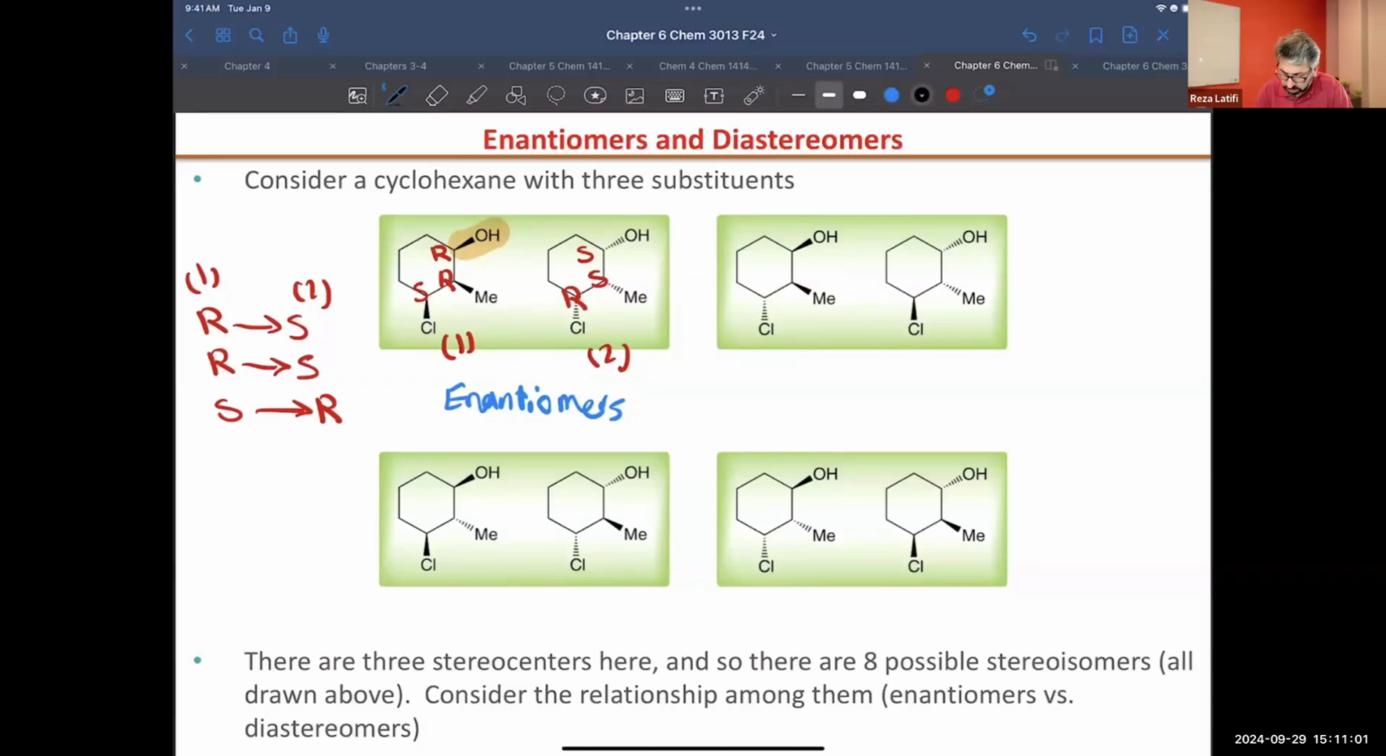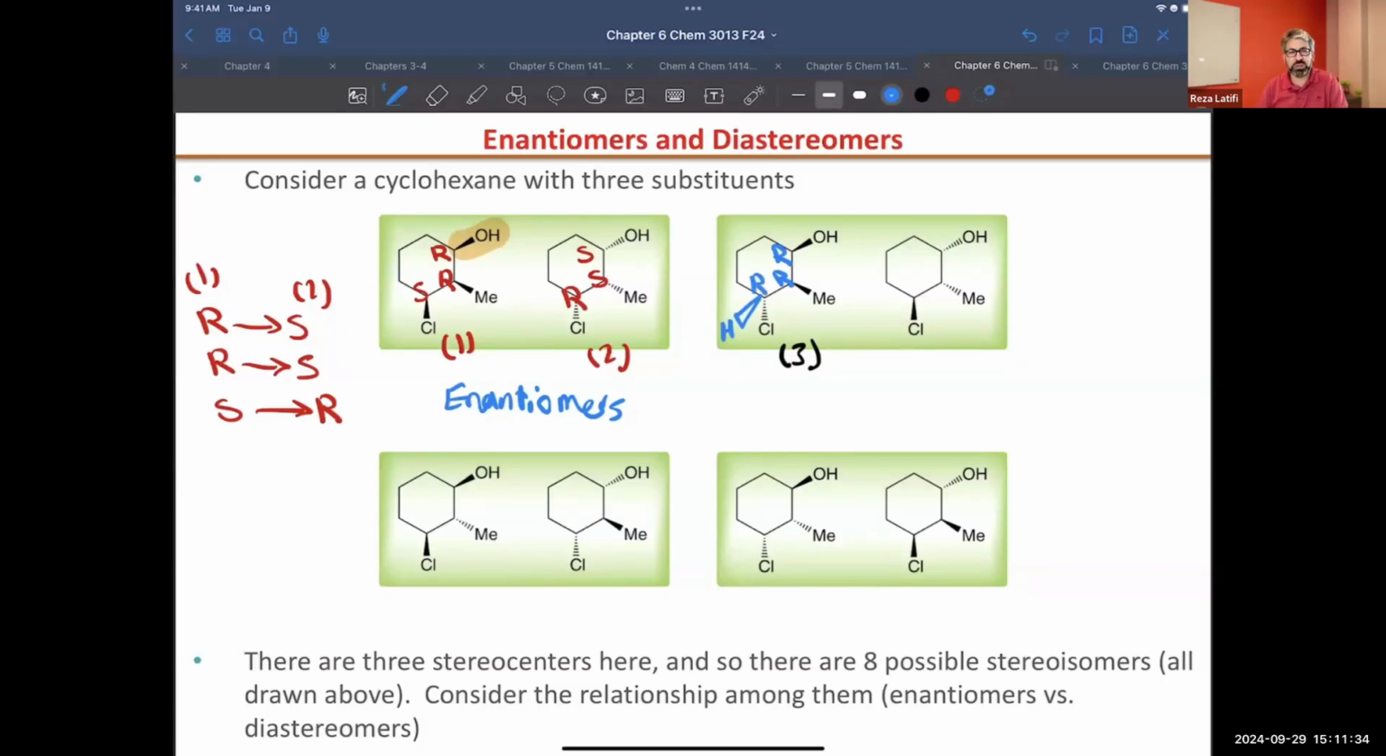Let's look at this molecule. We're going to call this one number 3. Again, this one is going to be R here. And how about this? This is going to be 1, 2, 3 clockwise, but hydrogen is pointing toward us. That's supposed to be clockwise, counterclockwise, but because H is facing us, it will be R.